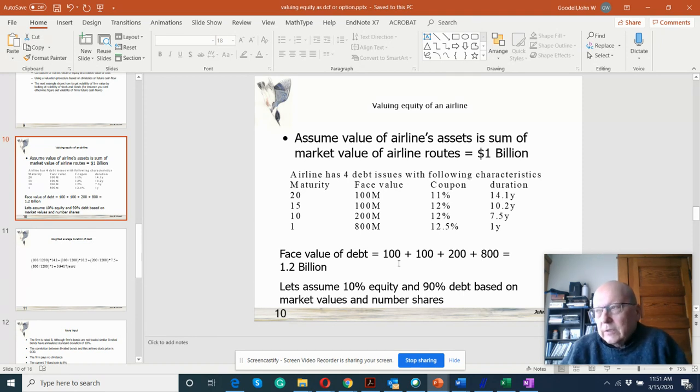So quickly, see a normal discounted cash flow valuation that the equity should be zero, right? 1 billion minus 1.2 billion, you can't go negative. Just for the sake of the exercise, let's assume an extreme set of capital structure weights: 10% equity, 90% debt.